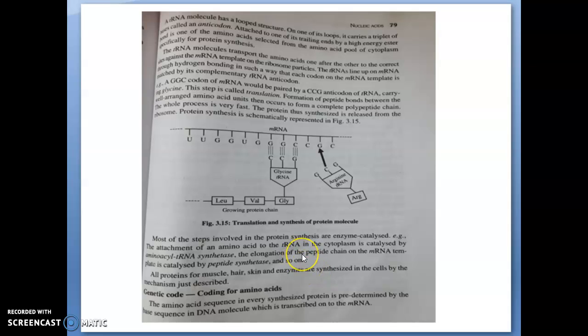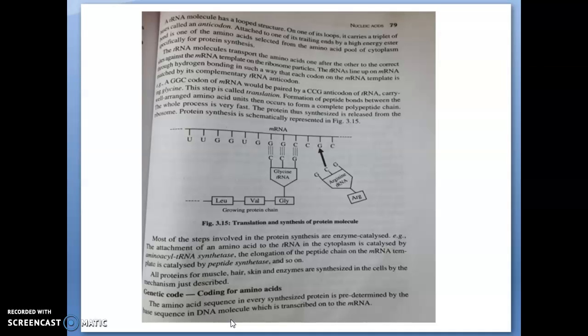So this attachment of an amino acid to the transfer RNA in the cytoplasm is catalyzed by the enzyme amino acyl tRNA synthetase. The elongation of this peptide chain on the mRNA template is catalyzed by the enzyme peptide synthetase.